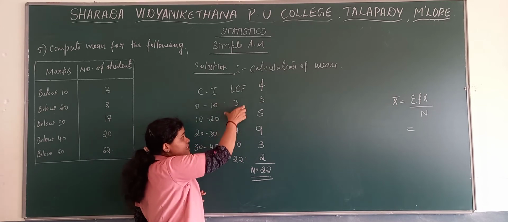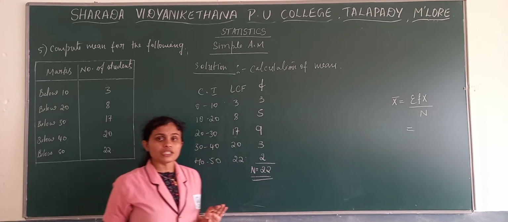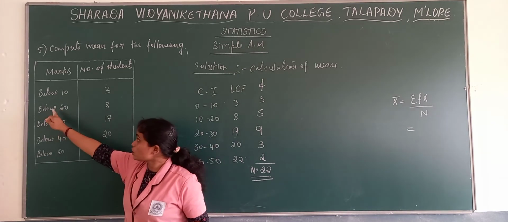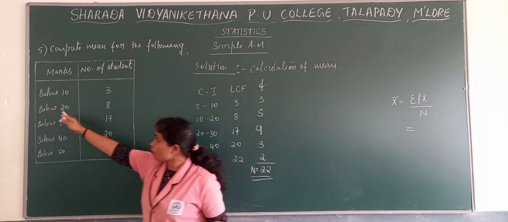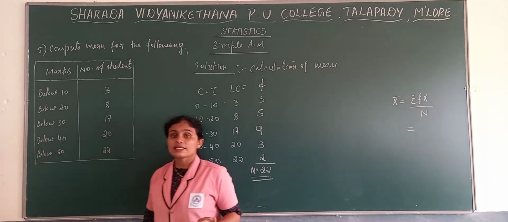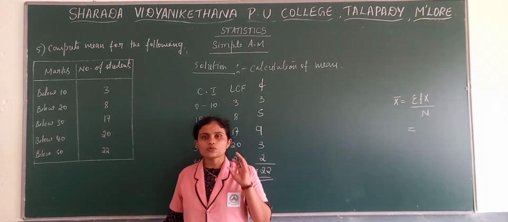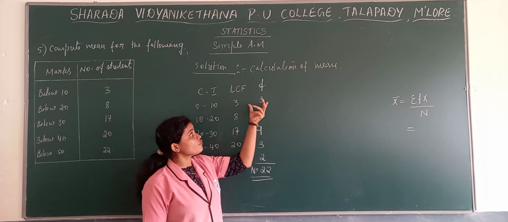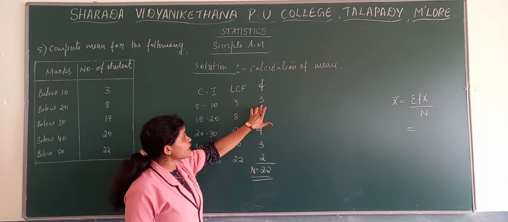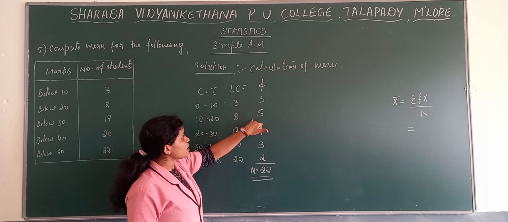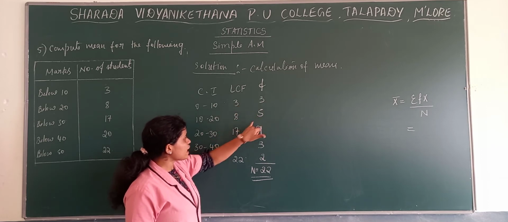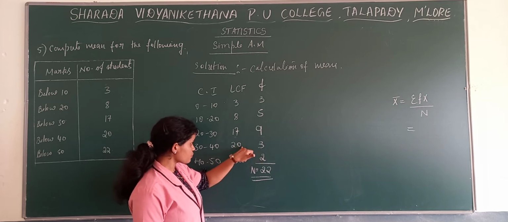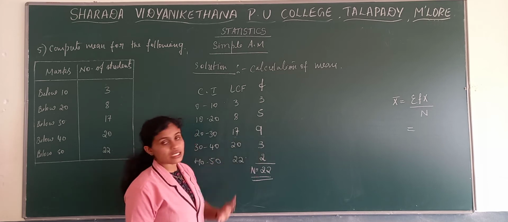So here, LCF is given. How do we know to consider these as LCF? Because where in the problem, if we get 'less than' or 'below' from the first class till the last class, then whatever values are there in the place of frequencies, those are LCF. From LCF we need to find out frequency. 3, then 8 minus 3, 17 minus 8, 20 minus 17, 22 minus 20.